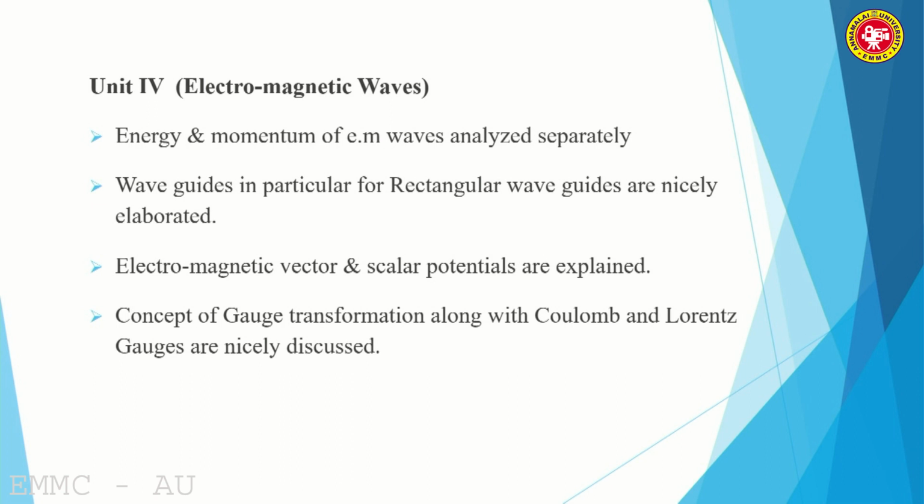And coming to what electromagnetic vector and scalar potentials are, very important questions. And regarding the concept of gauge transformation, very important two questions. One is called Coulomb gauge. Next one is called Lorentz gauge, a separate question. Coulomb gauge is a separate question and Lorentz gauge is a separate question. So you prepare the answers for these two separately and take care. Any one of the questions may be repeatedly asked in the university examination.